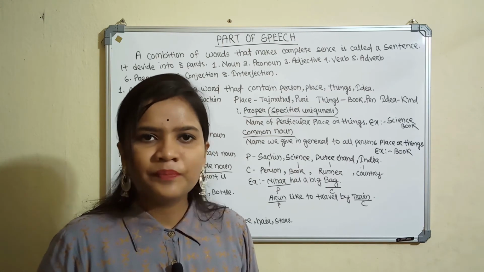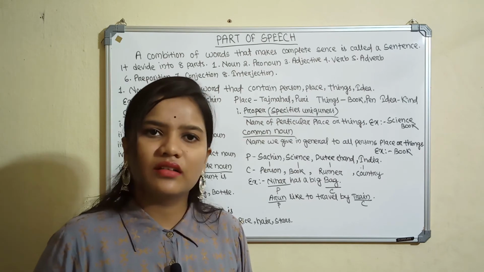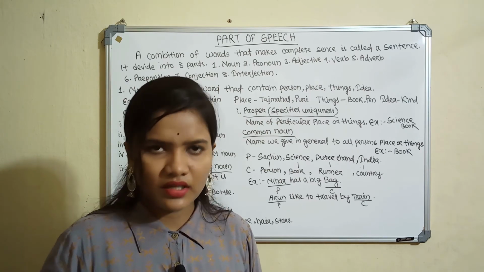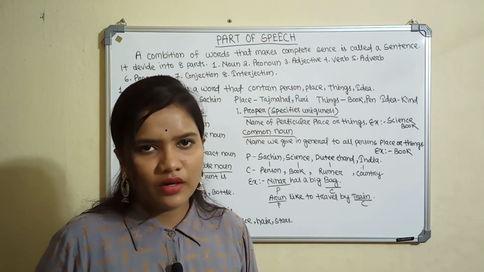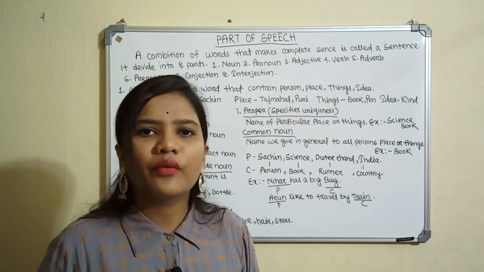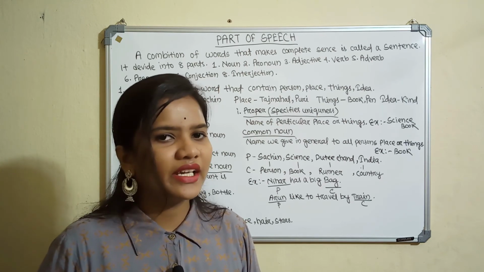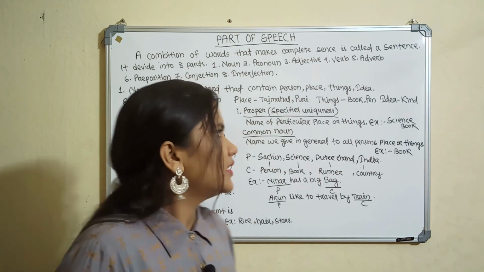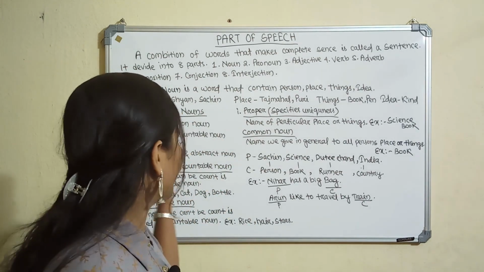We can count the quantity, so it is called a countable noun. But an uncountable noun cannot be counted by ourselves, like stars, hair, sugar, water. All come into the category of uncountable noun. Then the third part is collective noun, and the fourth is concrete noun and abstract noun.